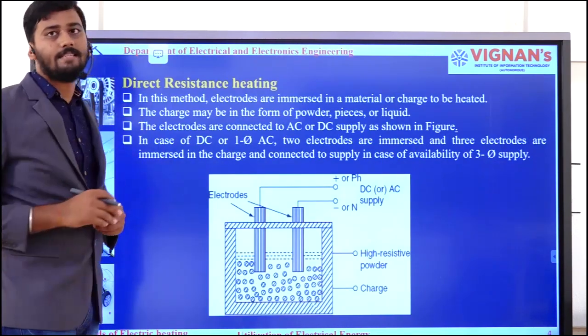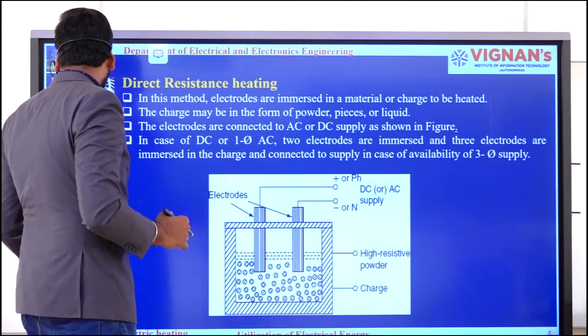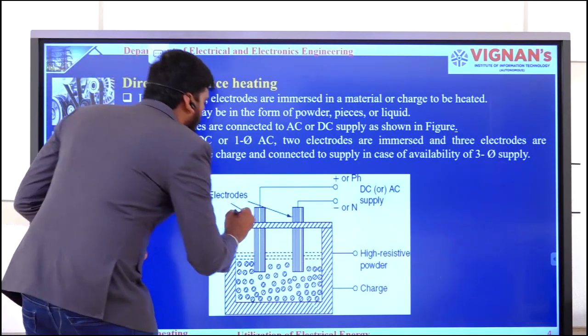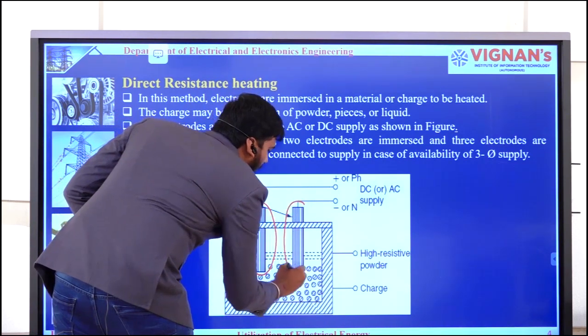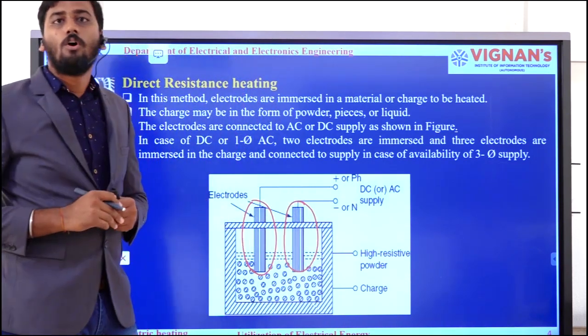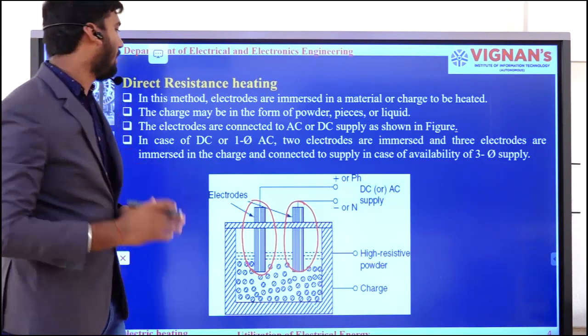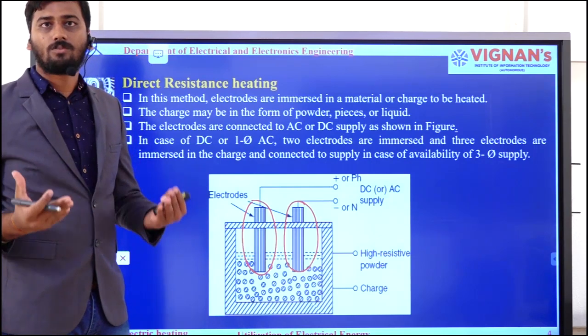Direct resistance heating. Here I have considered a chamber, and in that chamber I have placed two electrodes like this. These two are my electrodes. These electrodes are immersed in a charge. What is so-called charge?